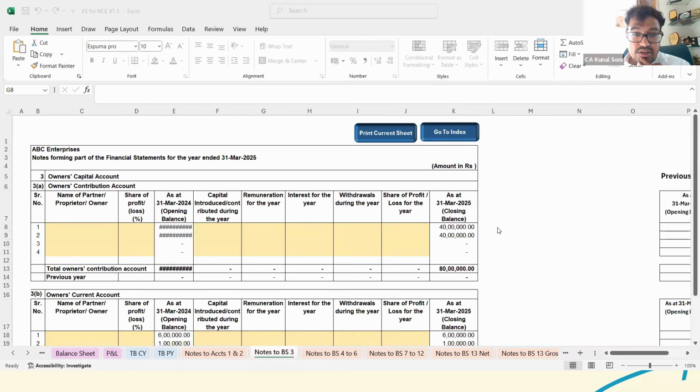Why is mapping required on current year trial balance and also in the previous year? Is there an option to, yes, so both could be mapped, we already discussed. Can we get printable annexure list like secured loan? So yes, we can get the annexures also.